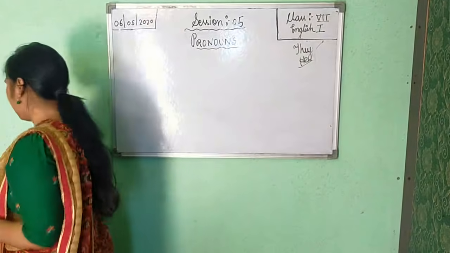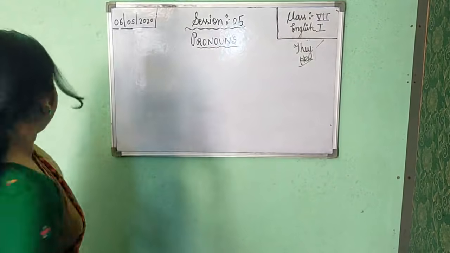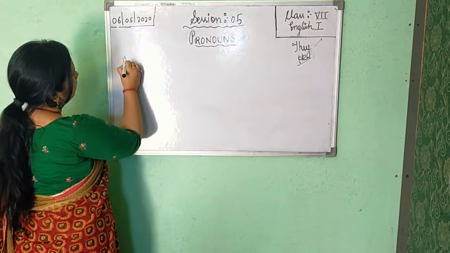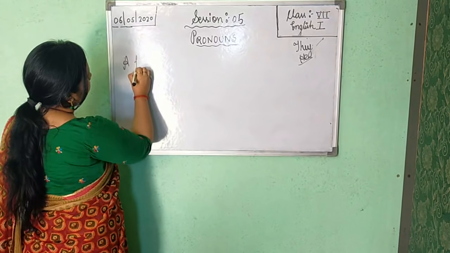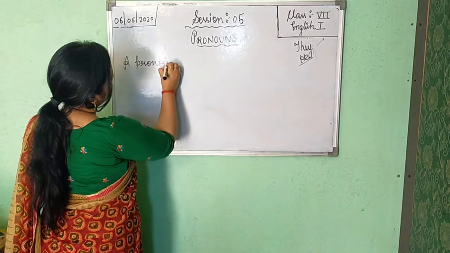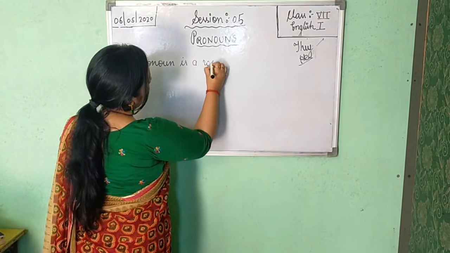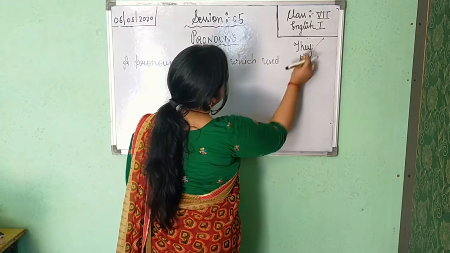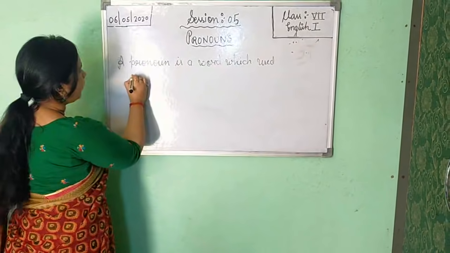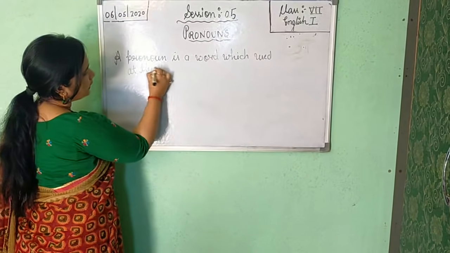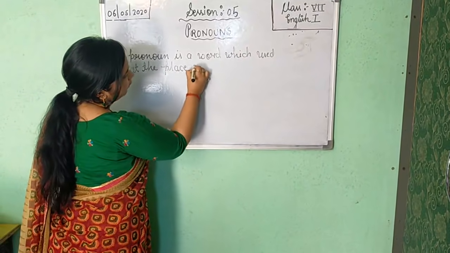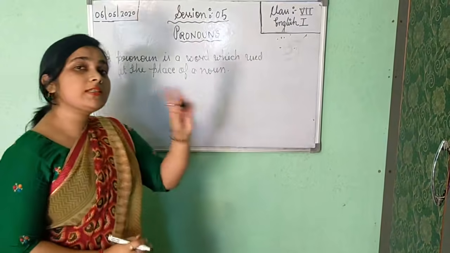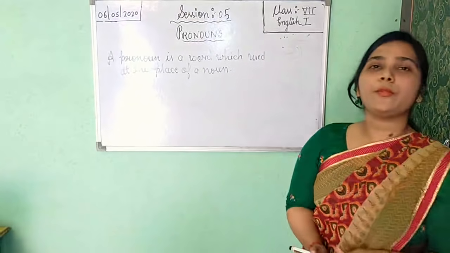Okay? Write the definition of pronoun with me. A pronoun is a word which is used at the place of a noun. Okay? The word we are using instead of a noun is your pronoun.